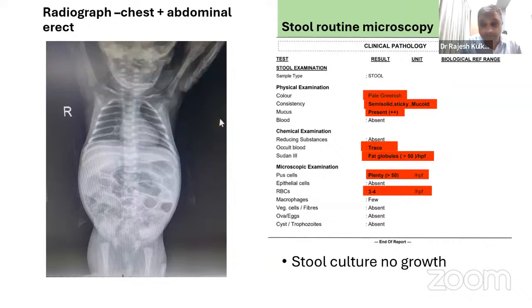So having stool fat droplets doesn't mean there is pancreatic insufficiency. In any malabsorption, with increased intestinal transit time, your fat globules will increase. That's why there is a quantitative analysis where we do a 3-day fat analysis, which is practically very difficult to do. So looking at the presentation, my opinion is it is not pancreatic insufficiency.